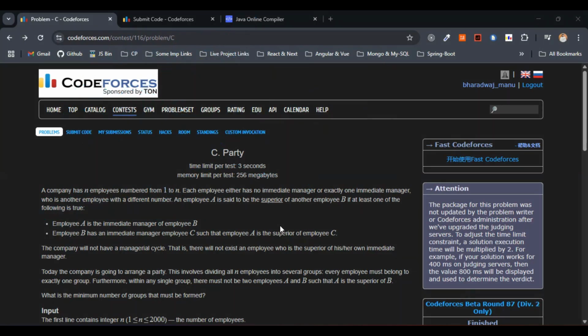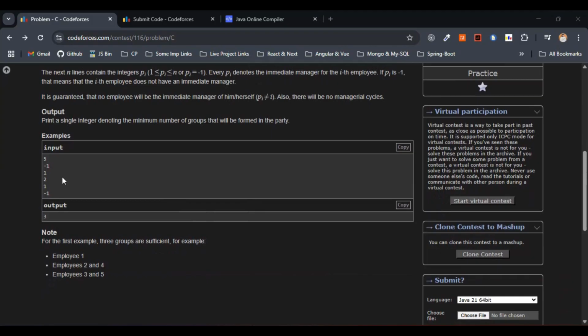See here, we have been given the hierarchy. The maximum depth that we need to get here is 3. The maximum depth of any employee in the management hierarchy should be 3 for this particular input, right?